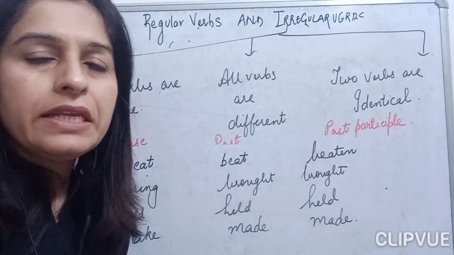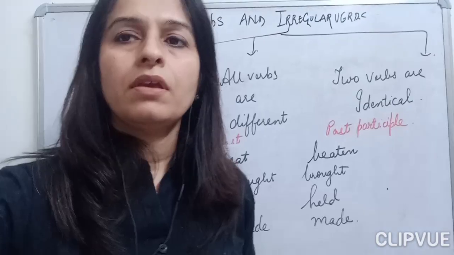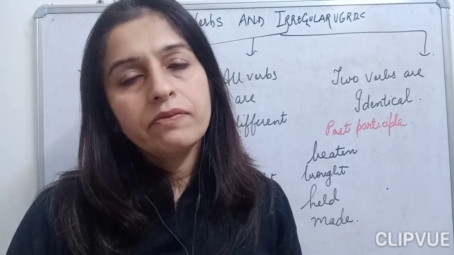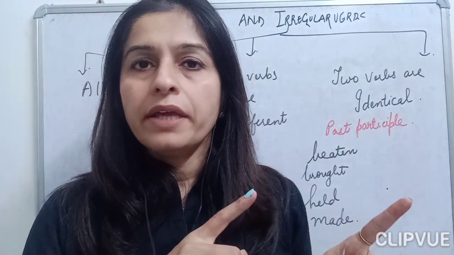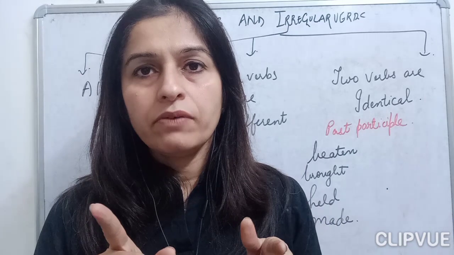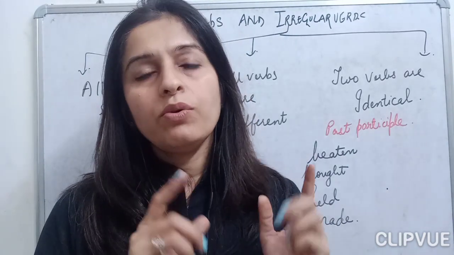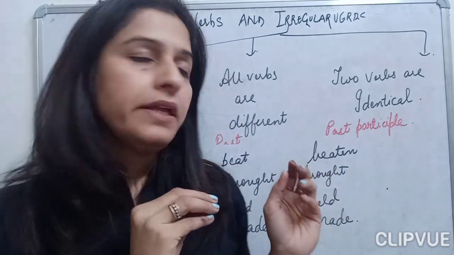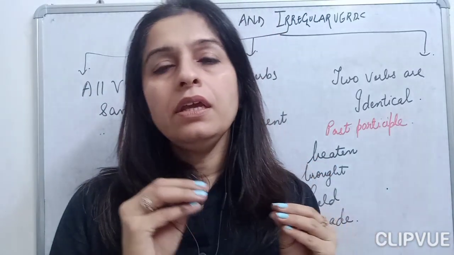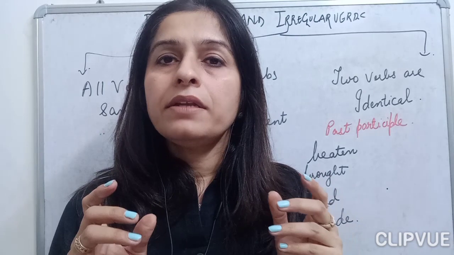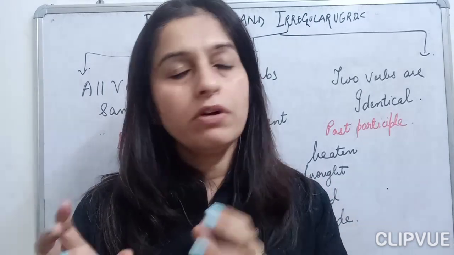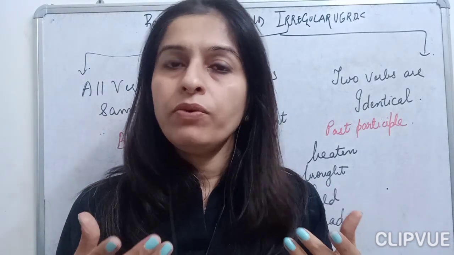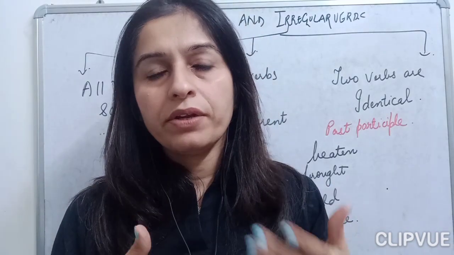Let us quickly recap what we have done. In today's lesson on regular and irregular verbs, we have learned what regular verbs and irregular verbs are. Regular verbs follow a consistent pattern and they can be changed by adding D, ED or IED. And the irregular verbs do not follow any consistent pattern. They have their own forms and they change accordingly.